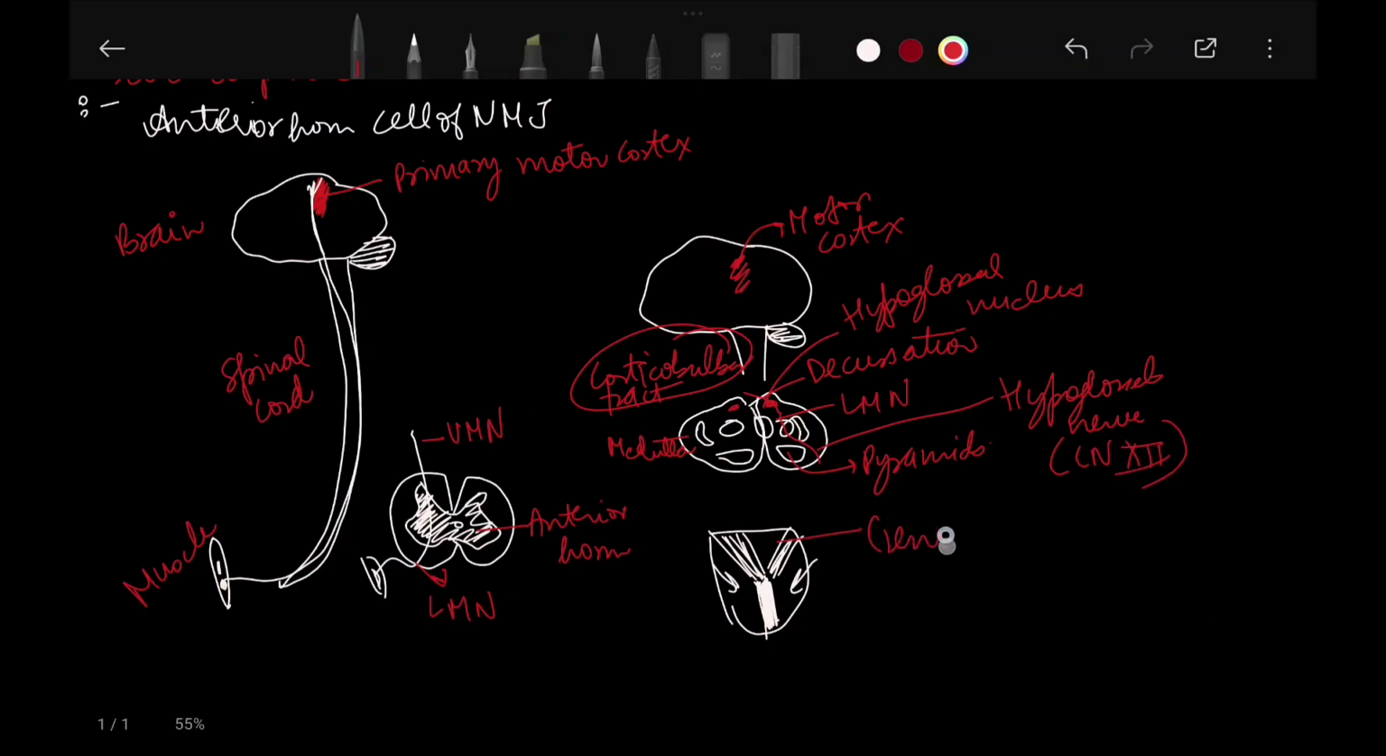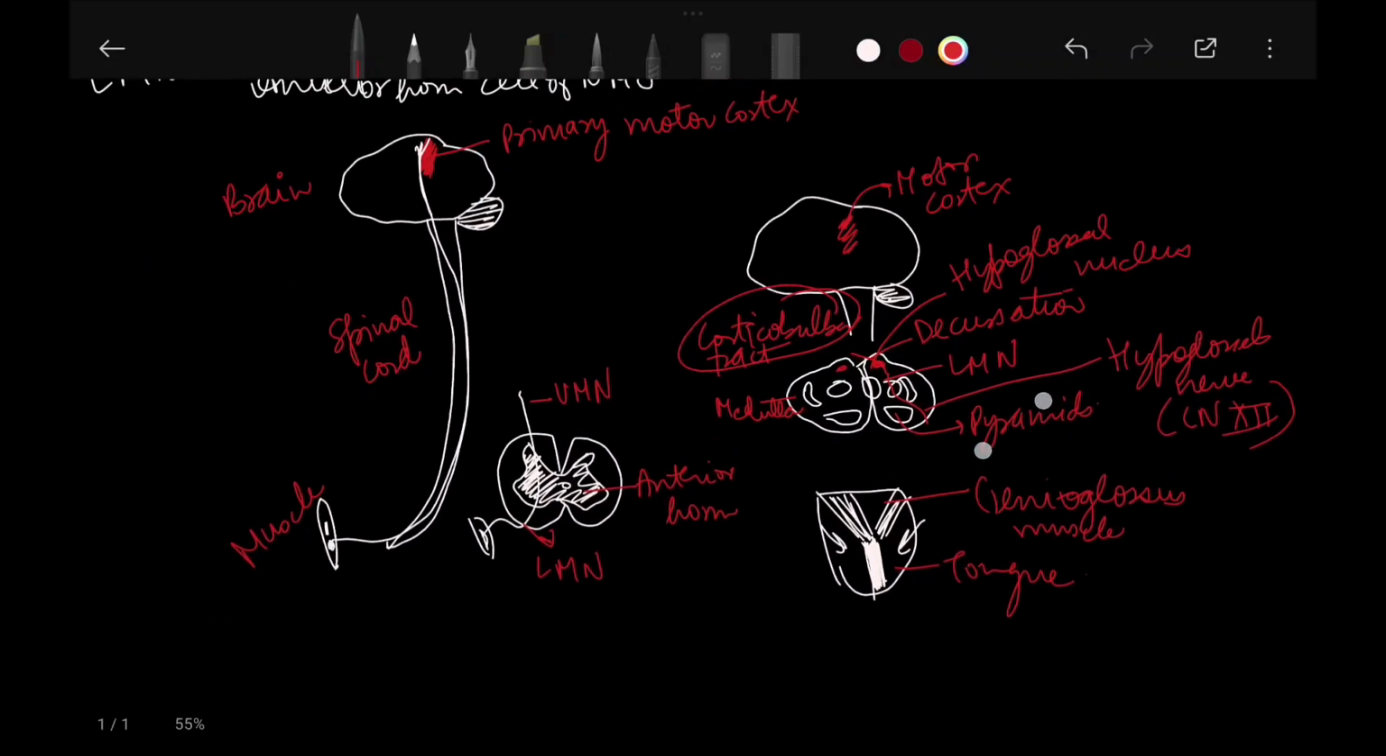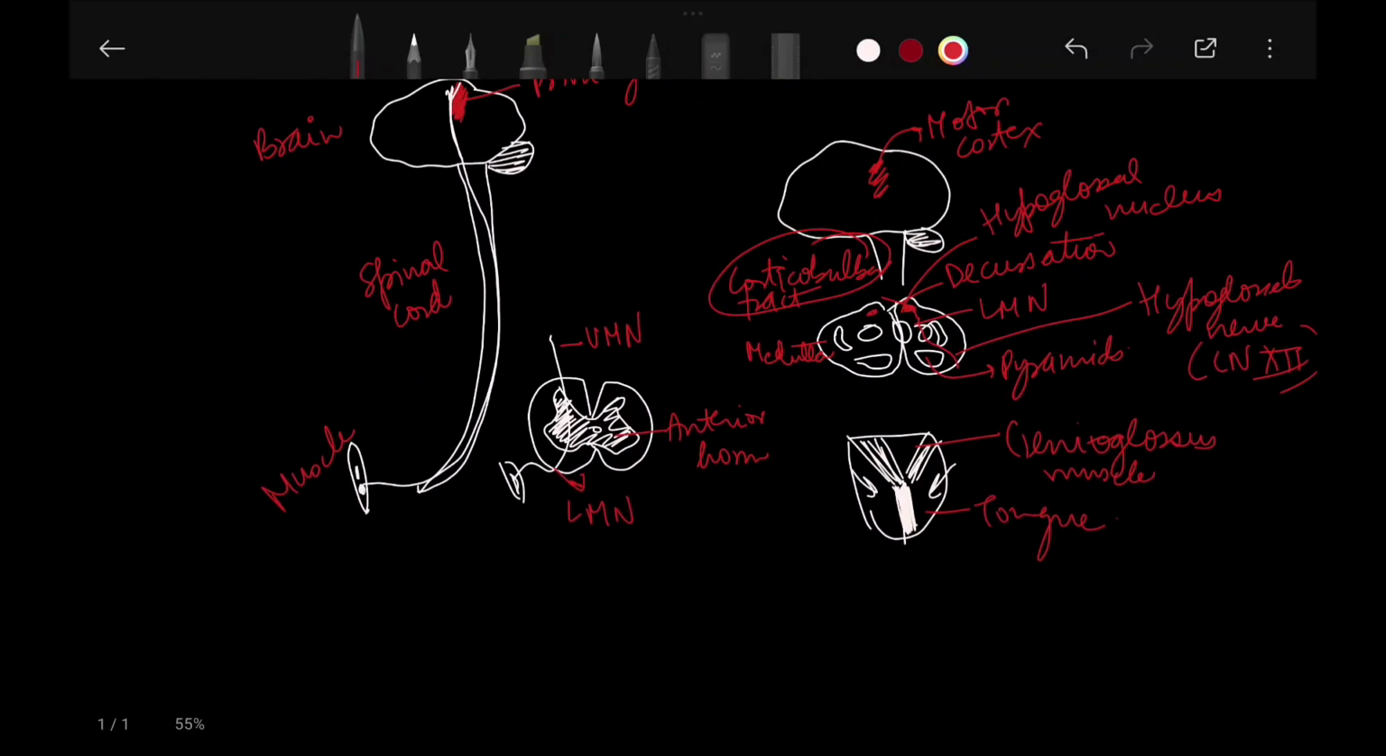After coming out from the motor cortex and decussating in the medulla, the hypoglossal nerve then enters the genioglossus muscle present in the tongue. So this was the diagram related to it.